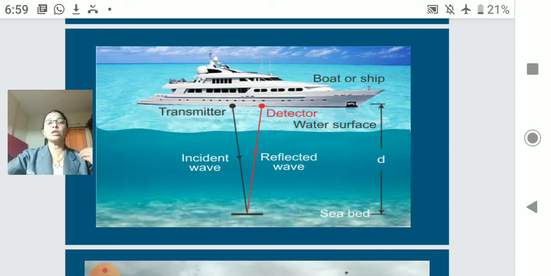It is used to search for valleys, and if these things are detected, suppose a hill is there and your ship is about to touch that hill, what does the ship have to do? The ship has to change its direction and go to the other side. Are you getting me? If the ship happens to strike this sunken hill or mountain, it will break, and as it breaks, the water will enter the ship and the ship will sink.